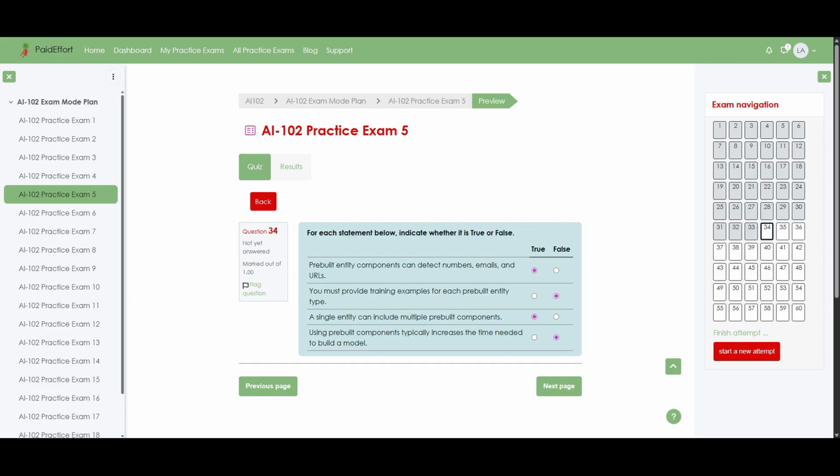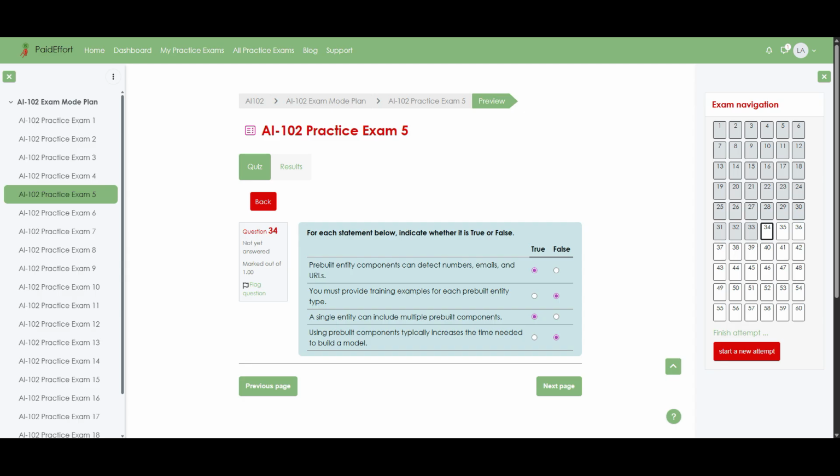So these points are easy to remember. First, pre-built entity components are designed to recognize common patterns like numbers, email addresses, and URLs right out of the box. So that first statement is true because they automatically detect those without extra work. Secondly, you do not need to label training data for these pre-built types. They already come trained, which is why the statement about having to provide training examples for each pre-built entity type is false.